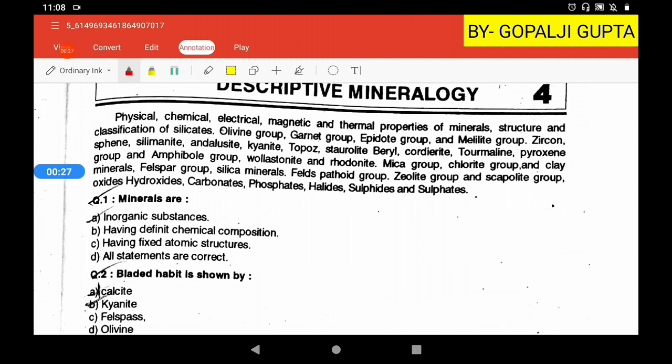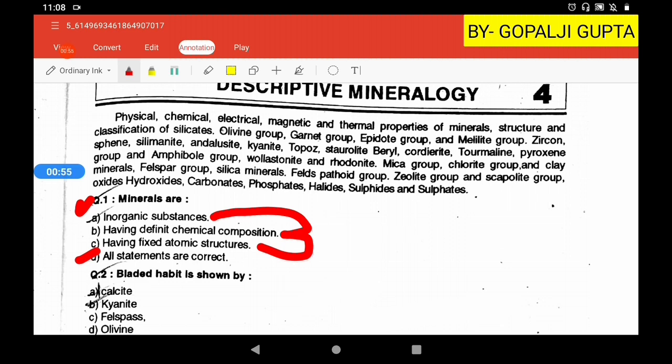So here the first question is: minerals are either inorganic substances having definite chemical composition, having fixed atomic structure, or all statements are correct. So by definition, as all of us know, minerals are inorganic substances which have a definite chemical composition with a fixed atomic structure. So here the fourth option will be our right answer, that all statements are correct.